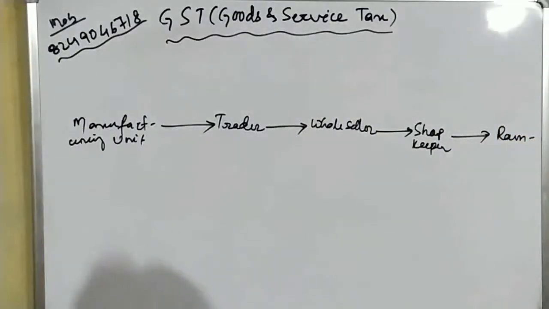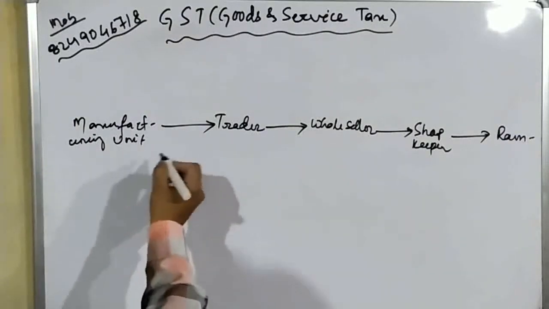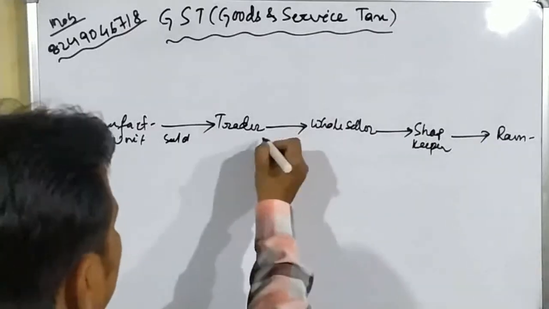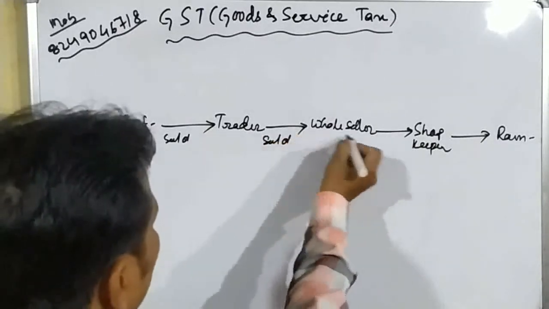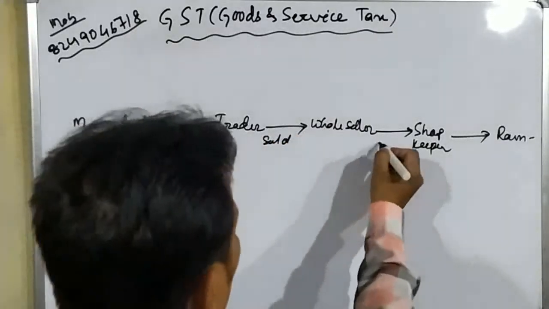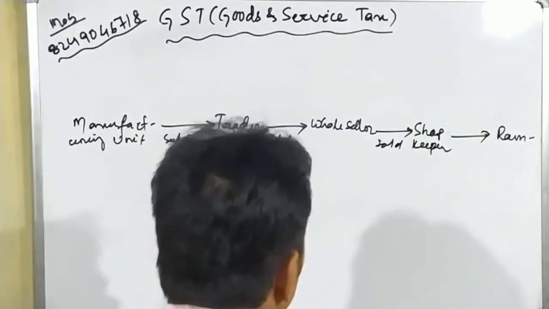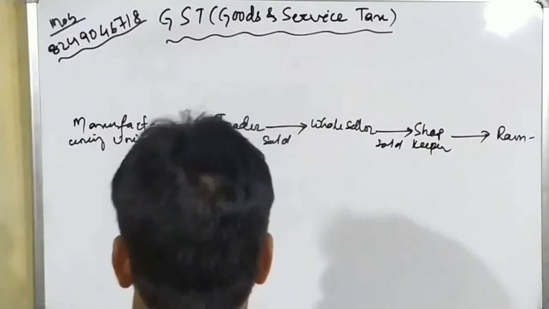Okay students. So the manufacturing unit sold to the trader, the trader sold to the wholesaler, the wholesaler sold that mobile to the shopkeeper, and the shopkeeper sold that mobile to Ram.